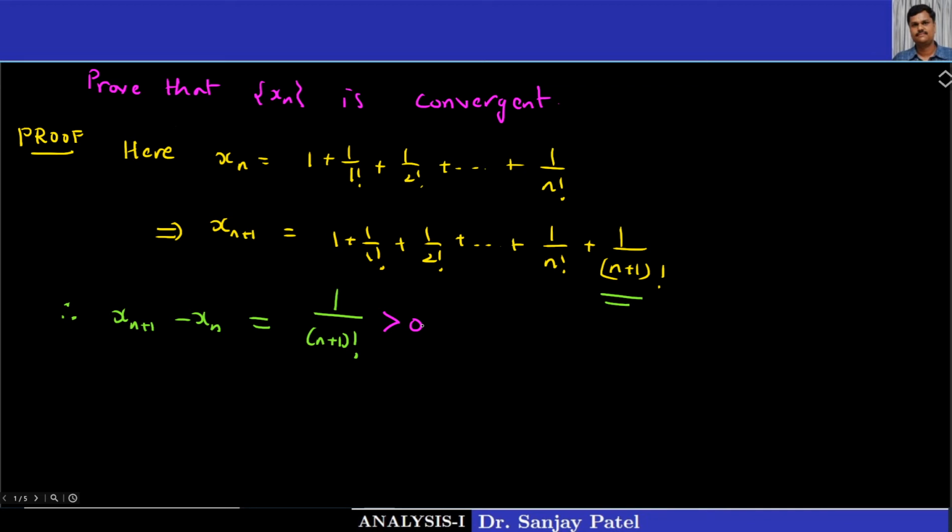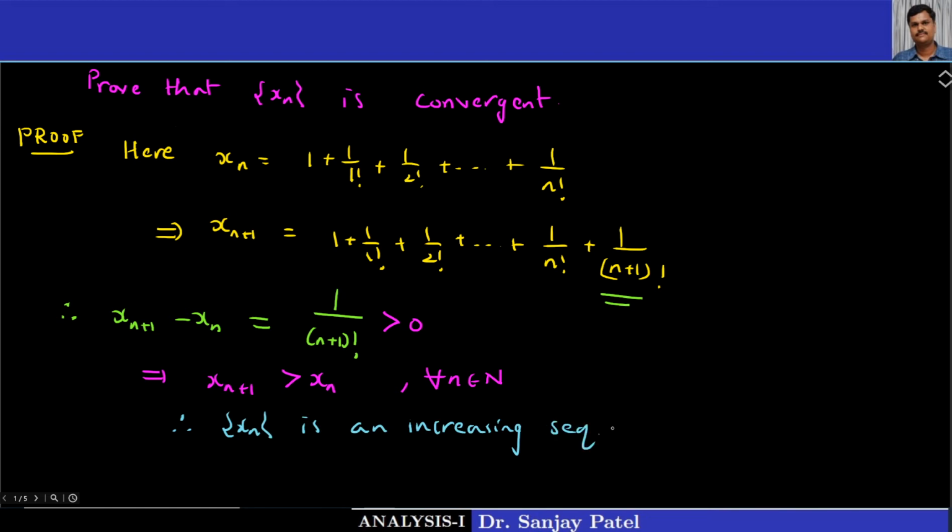So I can say that xn plus 1 minus xn is greater than 0, and hence xn plus 1 is greater than xn for every n belongs to N. As a conclusion, we can say that the sequence xn is an increasing sequence. This is our first observation or first result.